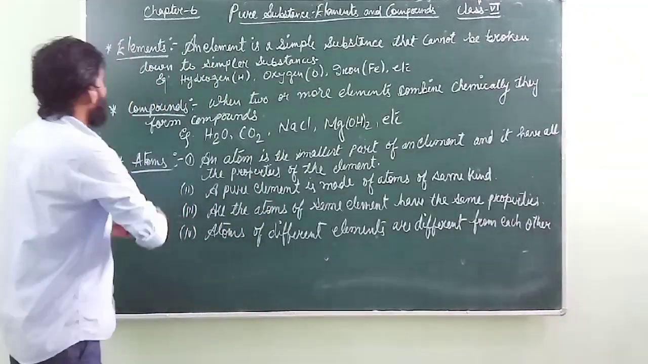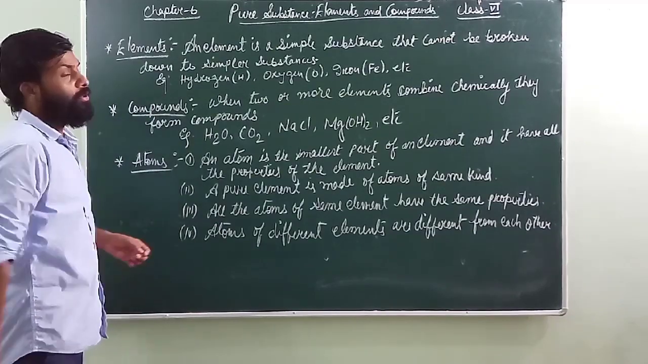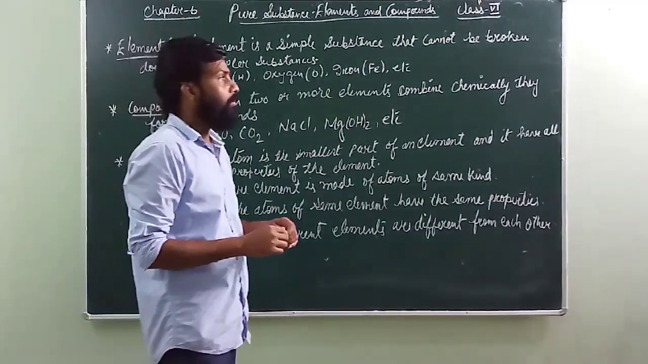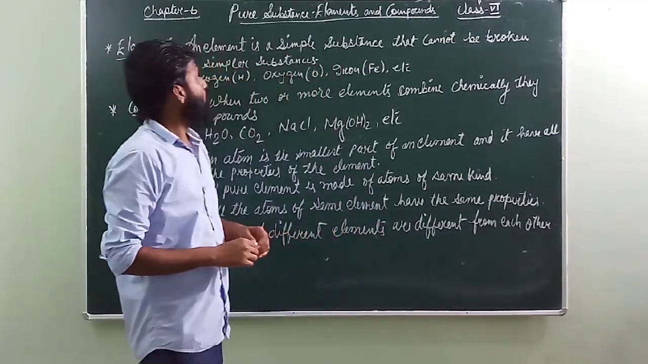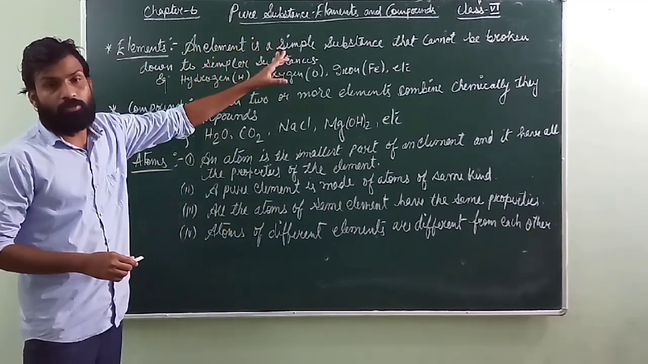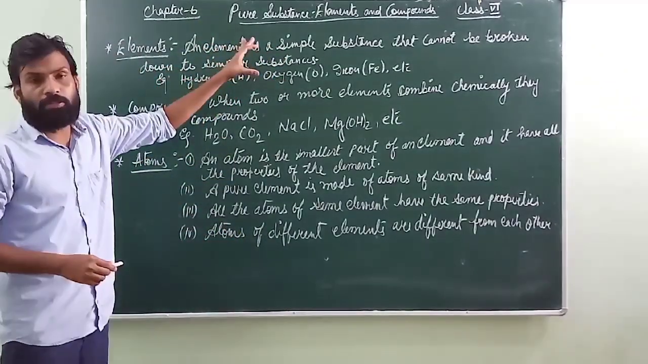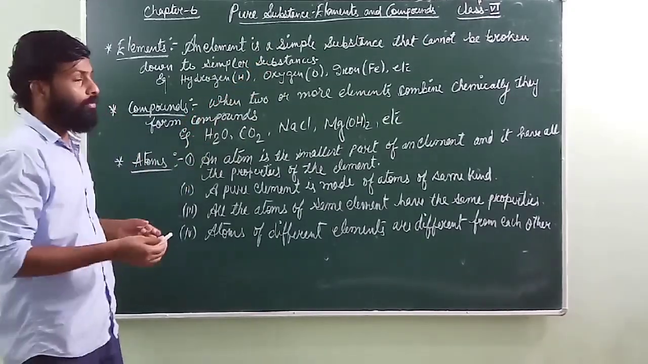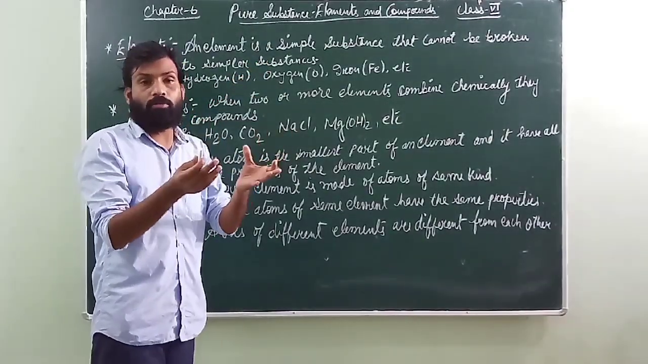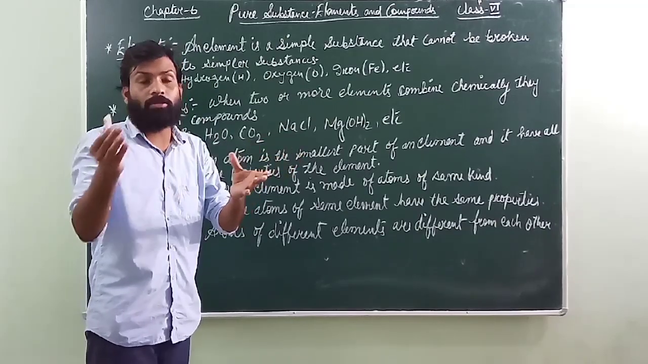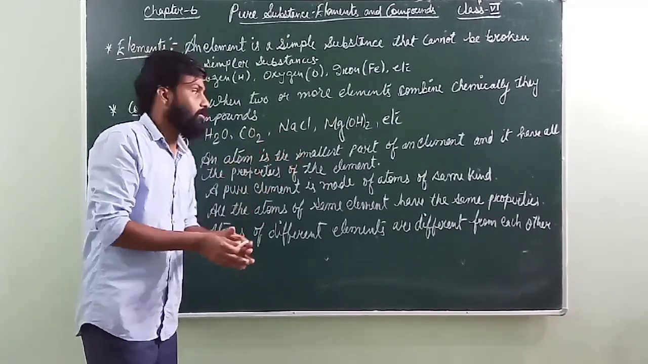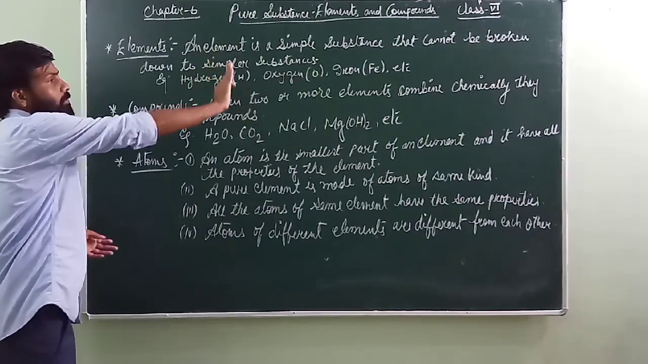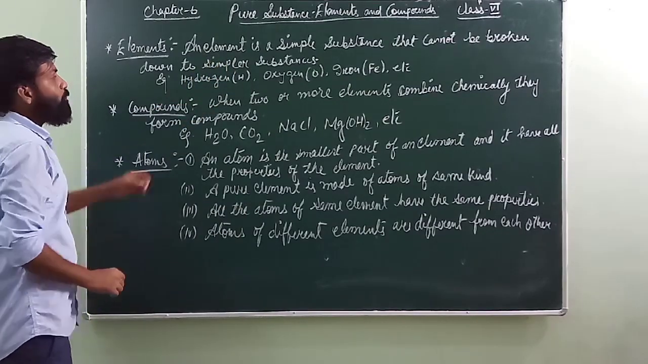First of all, the topic is the element. If you read the definition, what is written here? The element is a simple substance that cannot be broken down into simpler substances. It means that an element is a very simple substance which cannot be broken down into any other substance. Suppose hydrogen. Hydrogen is itself an element, and you cannot break hydrogen into some other thing. Hydrogen will always remain hydrogen. So, an element is a simple substance that cannot be broken down into simpler substances.